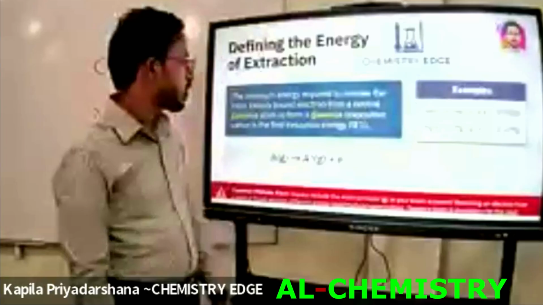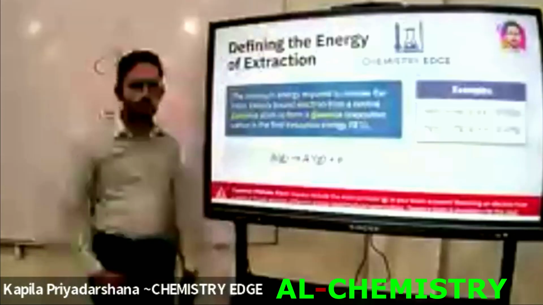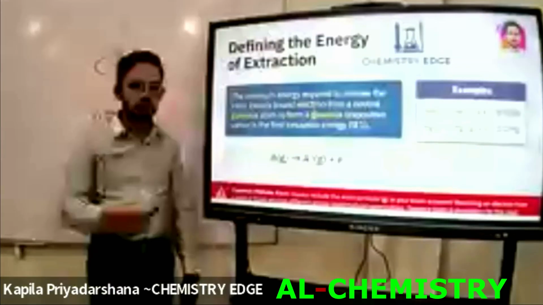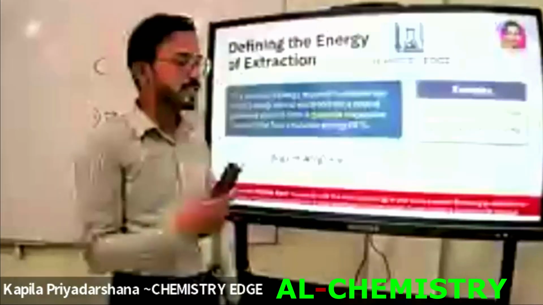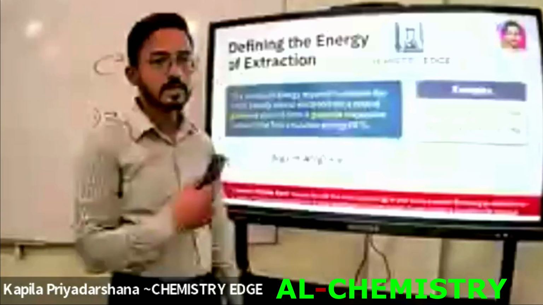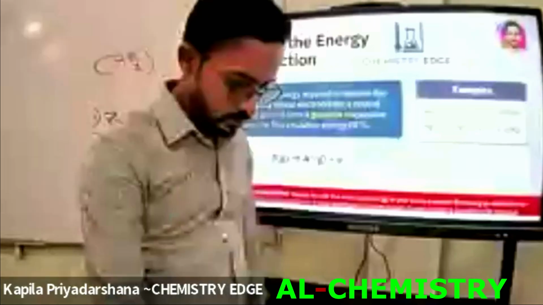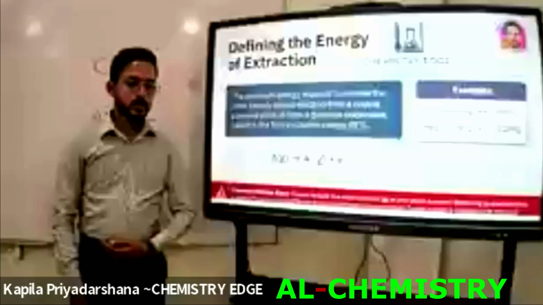to form a gaseous unipositive cation is the first ionization energy. Unipositive means univalent, right? Otherwise, we can say monovalent or monopositive. Simply we are going to call it IE1. Within the brackets, write down IE1.